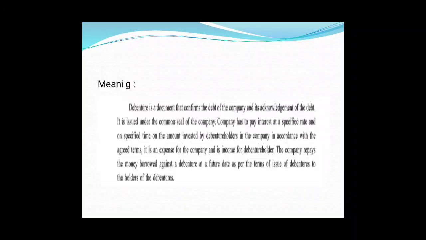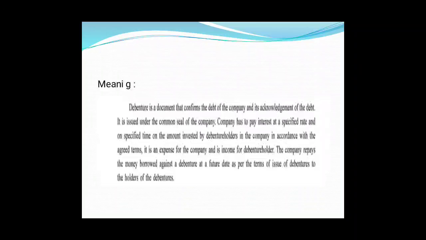Friends, whenever debentures are issued, they are issued with the terms of redemption. That means the company is taking a loan and the loan's nature is that it is to be paid back.